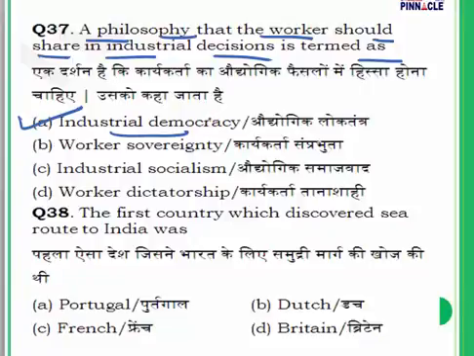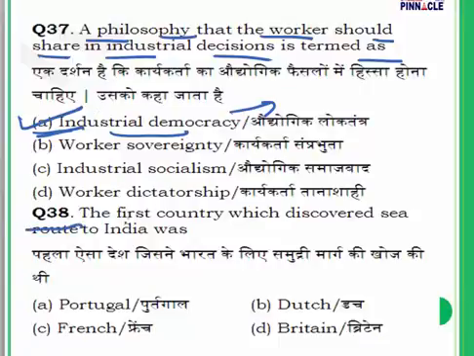It is an arrangement in which workers' decision making, their responsibility, their authority in the workplace, all this is going to be discussed. But in participative management, workers are listened to and they take part in the decision making process. In industrial democracy, workers will not take part in the decision making process. The answer is A.